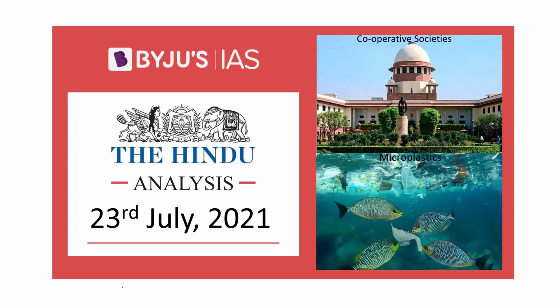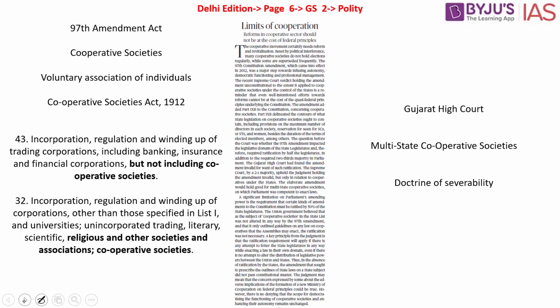Let's get started and look into the first article. The first article says limits of cooperation. The article here is speaking about cooperative societies. The 97th Constitutional Amendment Act introduced Part 9B to the Indian Constitution. What does it deal with? It deals with the cooperative societies. Recently, the Supreme Court of India has said that some parts with respect to the cooperative society will have to be squashed. Let us try and understand what is this judgment given by the Supreme Court of India.